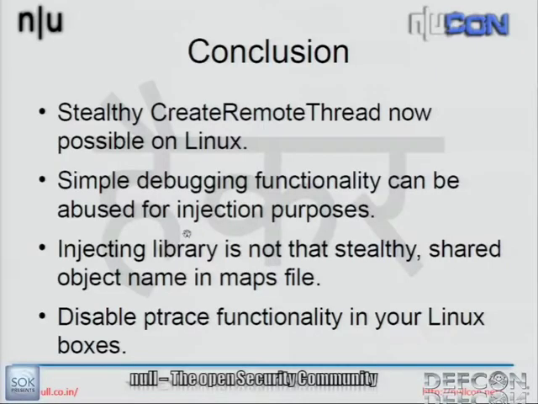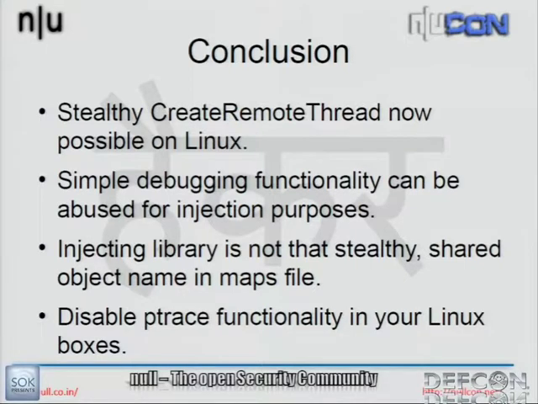All right. So the conclusion is, now you can actually do stealthy create remote thread in Linux. On top of what Windows provides, Windows does not give you the option of just passing in your payload and it'll do the rest. But in this case, you just need to pass the payload. So for Windows, you need to first create memory inside the remote process. You need to use two or three lines of code before you actually execute something.